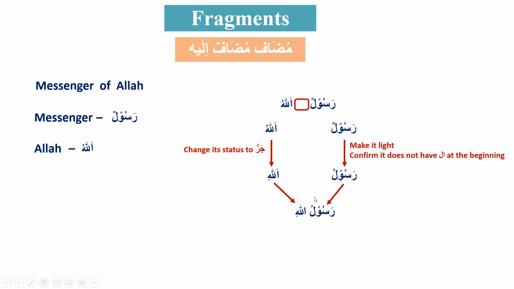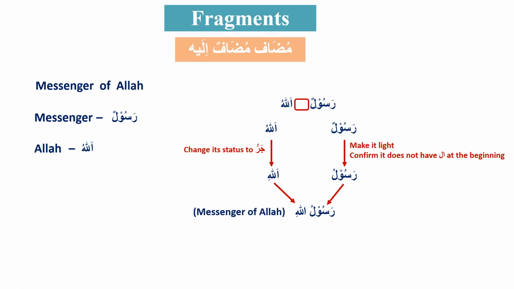We know that because the first ism is light, there is no al with it, and the second ism is in jar status. When these three conditions are met, then there is an of between the two isms. So now how will we translate it? Now it means messenger of Allah.